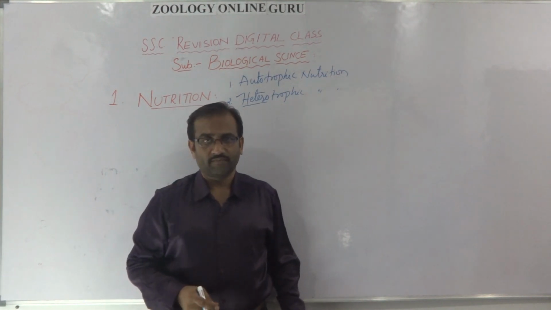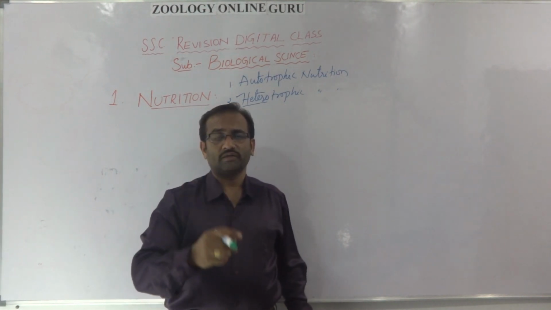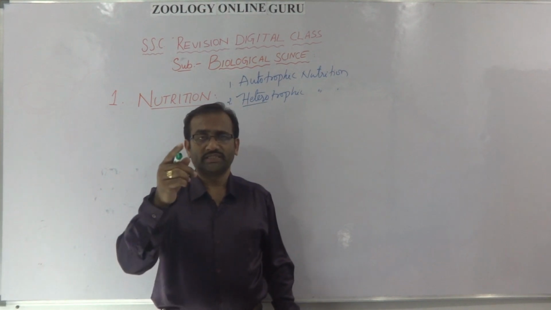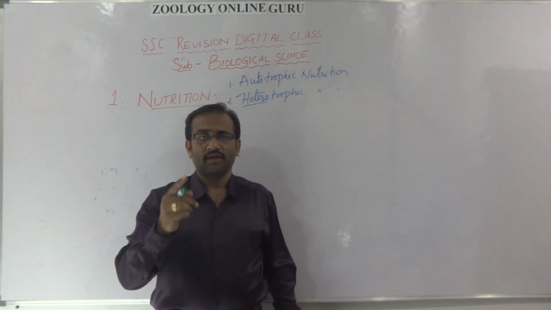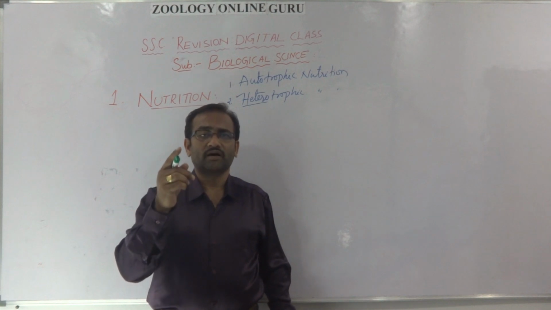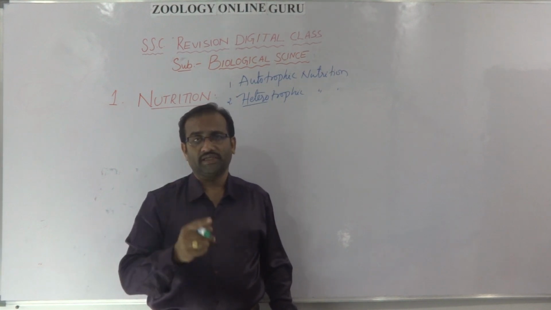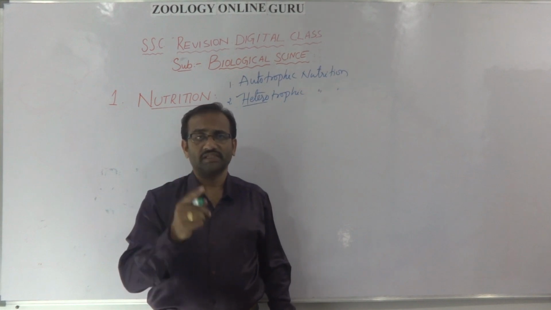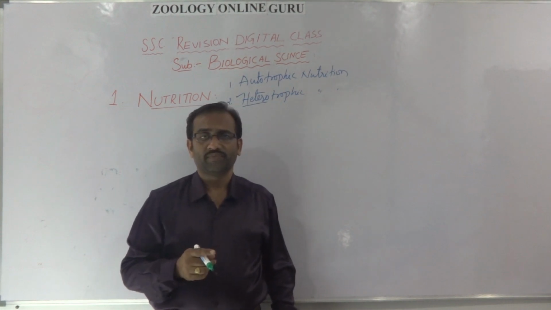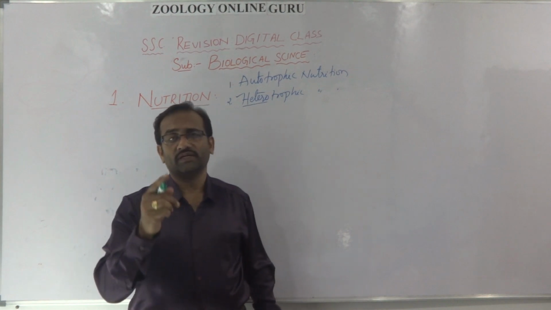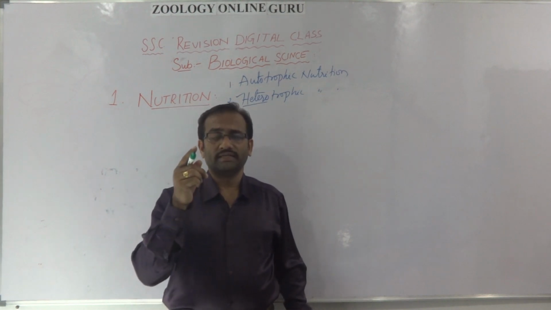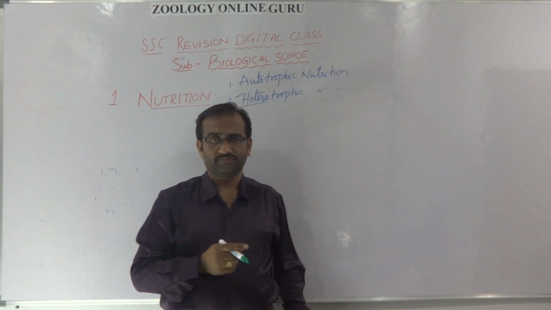Deficiency diseases: kwashiorkor, marasmus, obesity. Kwashiorkor, marasmus, obesity are the deficiency diseases. So malnutrition causes deficiency of the food materials, and the deficiency of food causes diseases or disorders.